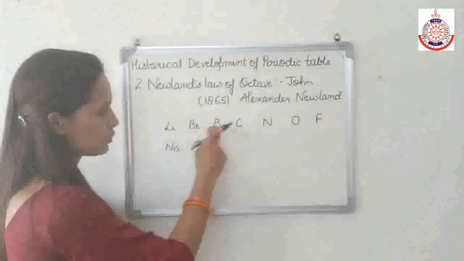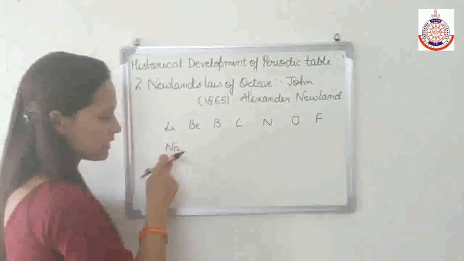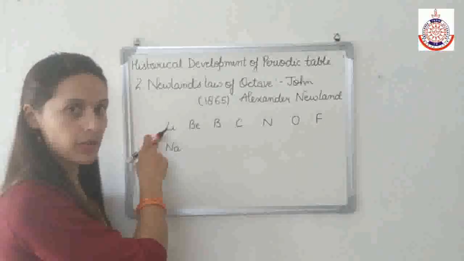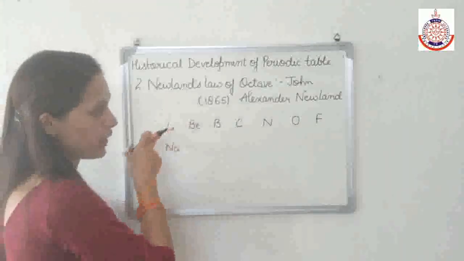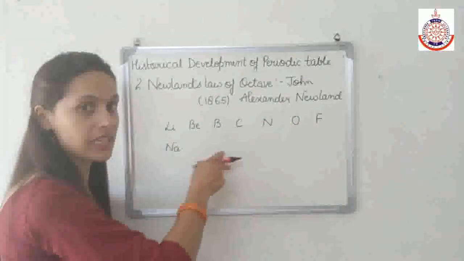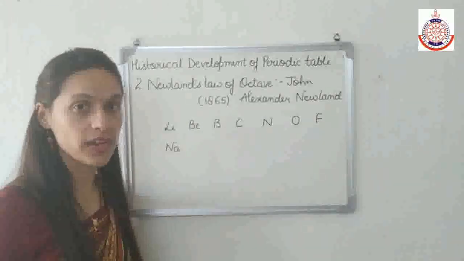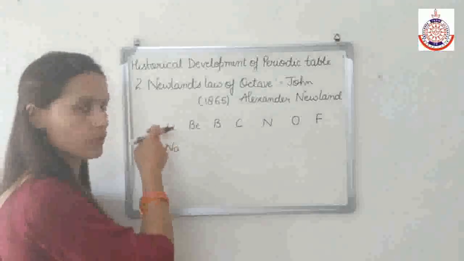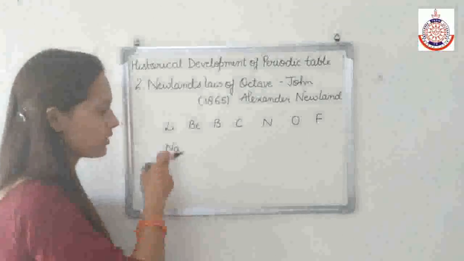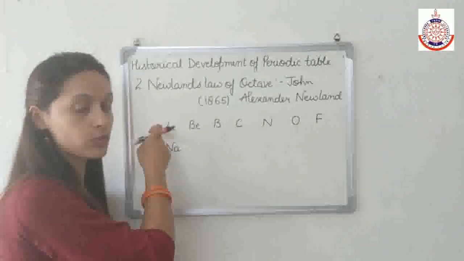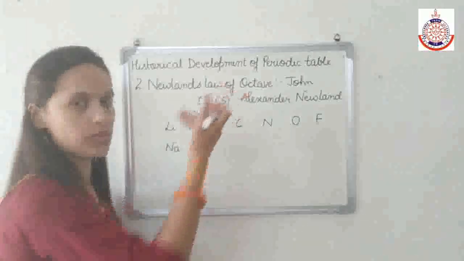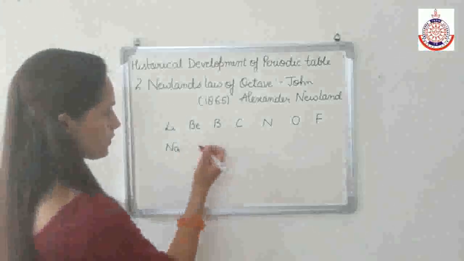Now 1, 2, 3, 4, 5, 6, 7, 8. Sodium is the eighth element with respect to lithium, and according to Newland, the properties of every eighth element were similar to those of the first one. It means the property of sodium is similar to that of lithium. So the law is correct.